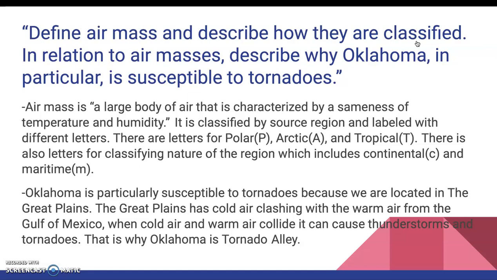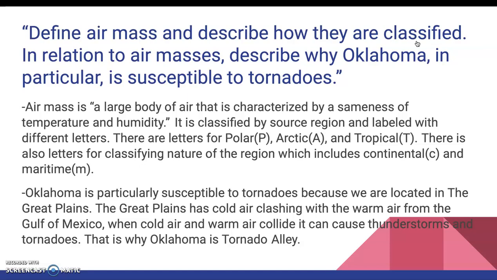There are letters of polar, P, Arctic, A, and tropical, T. There are also letters for classifying the nature of the region, which include, I'm going to butcher this, continental, C, and maritime, M. So the second part of the question is why Oklahoma is susceptible to tornadoes, and Oklahoma is particularly susceptible in my mind because of the Great Plains.